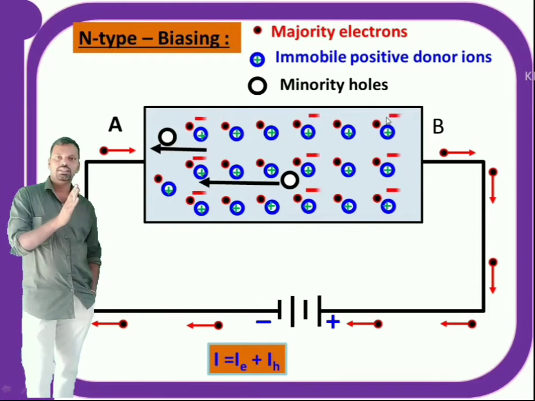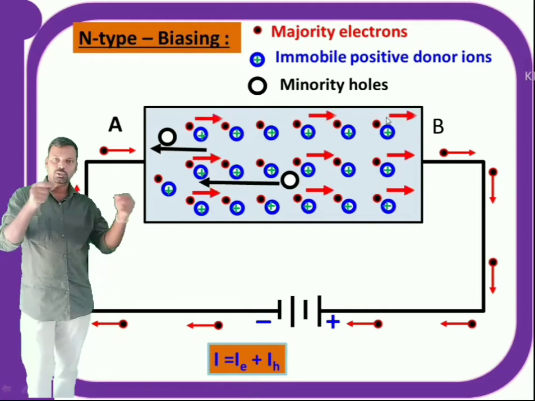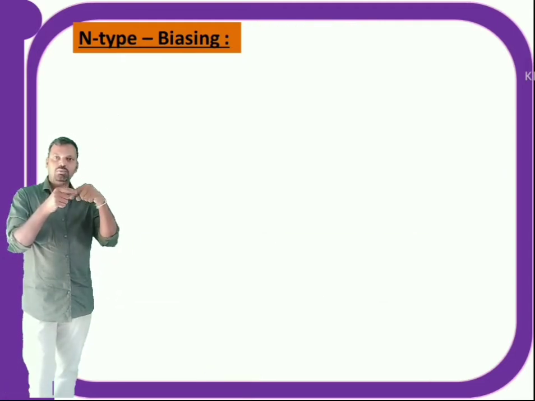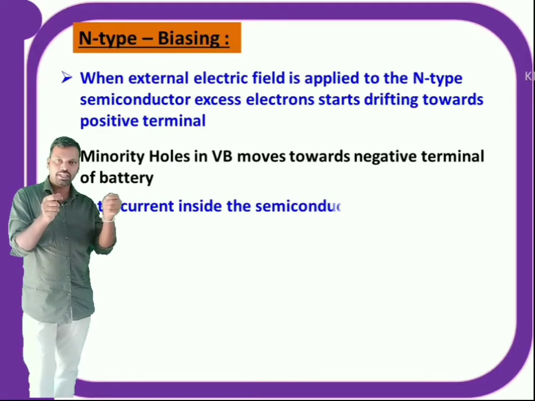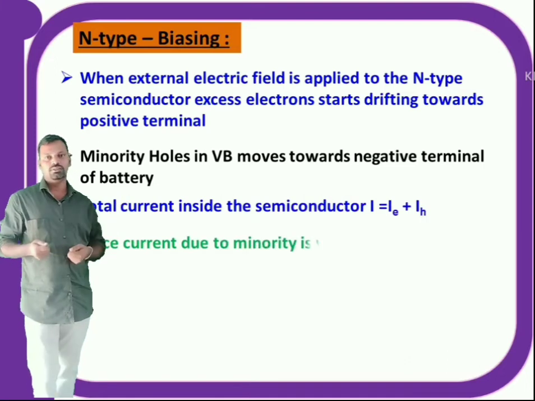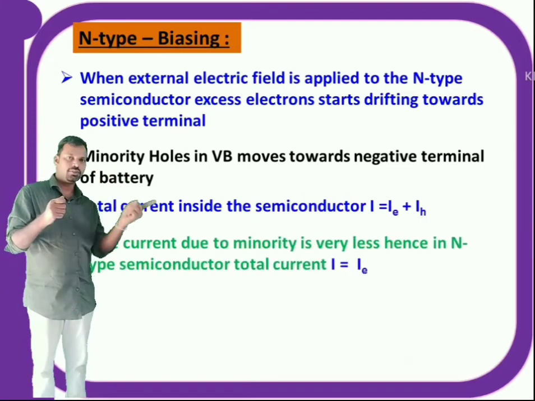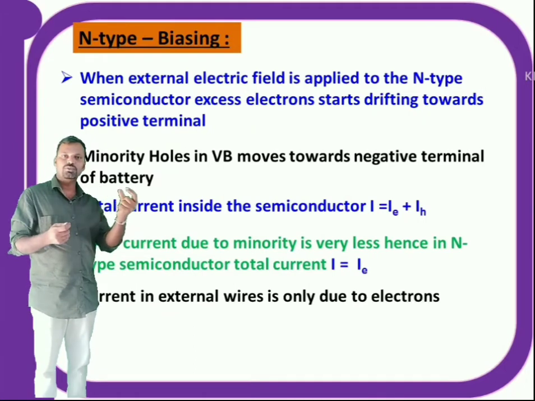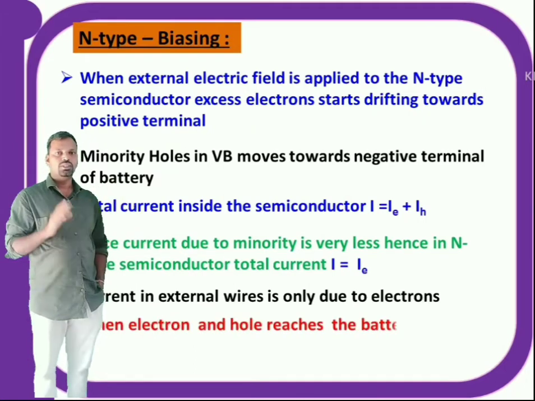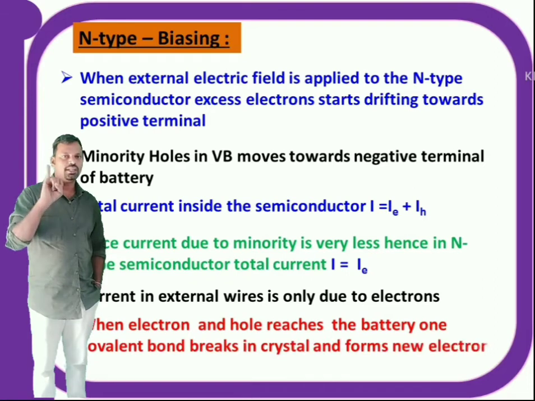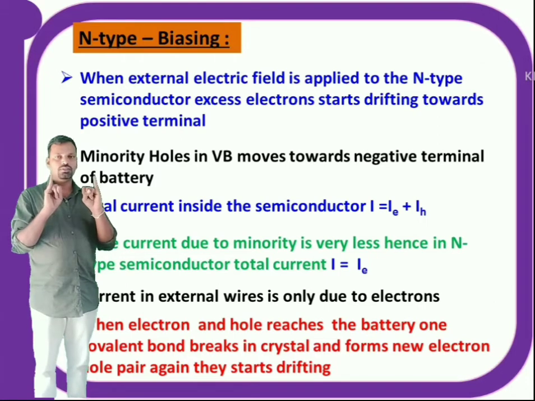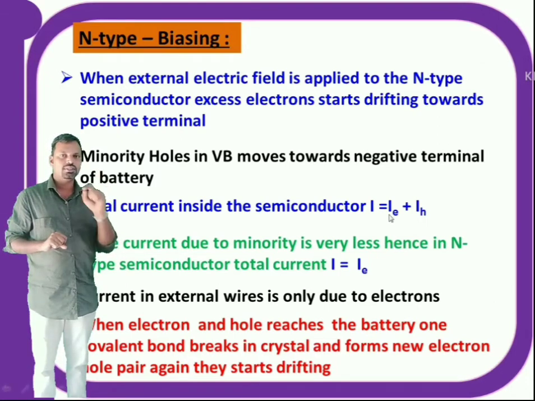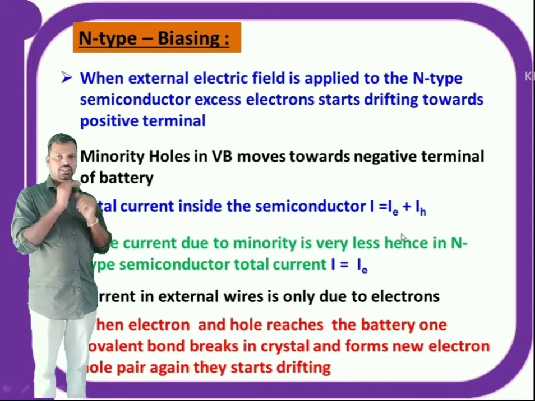While they are moving, they recombine with the electrons coming from the negative terminal and get neutralized. For each recombination of an electron and hole pair in the material, one covalent bond breaks and it creates a new hole and electron. That electron will reach the battery's positive terminal and the holes move toward the negative terminal as before. In this way, current due to electrons moves from left to right and current due to holes moves from right to left. Current due to electrons is IE and current due to holes is IH.